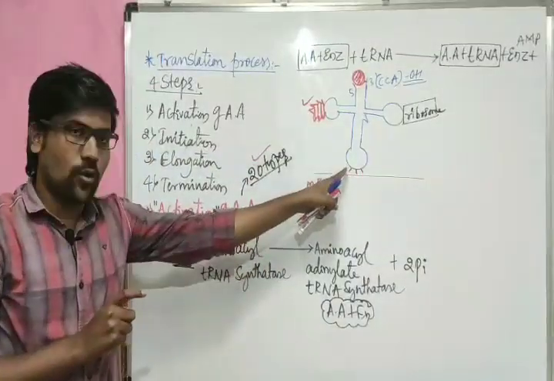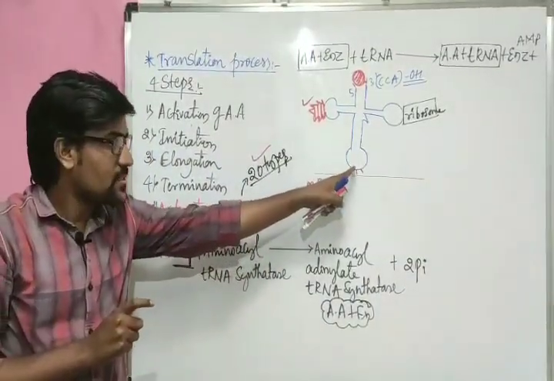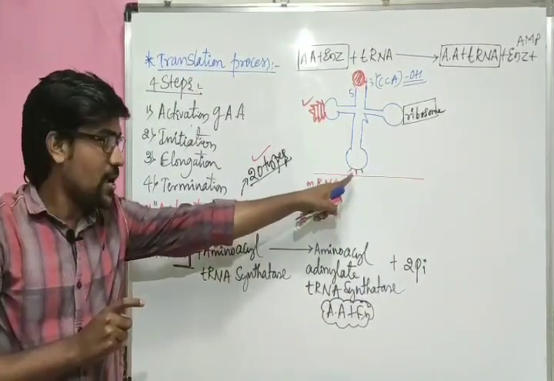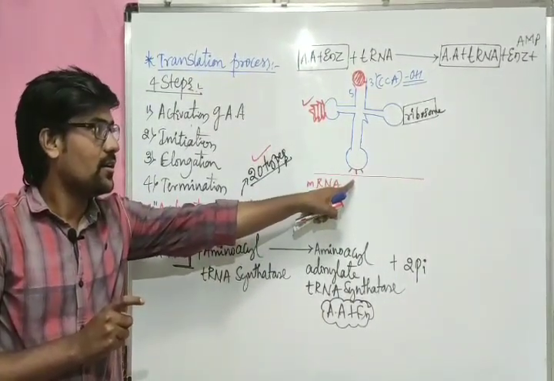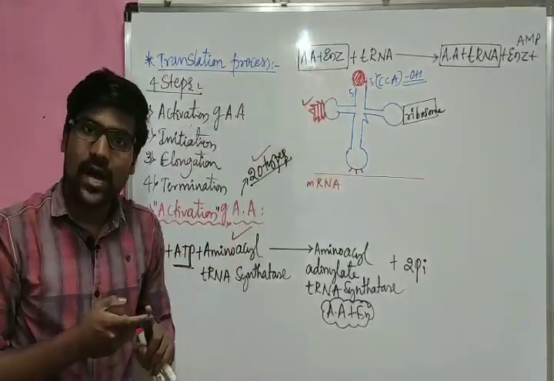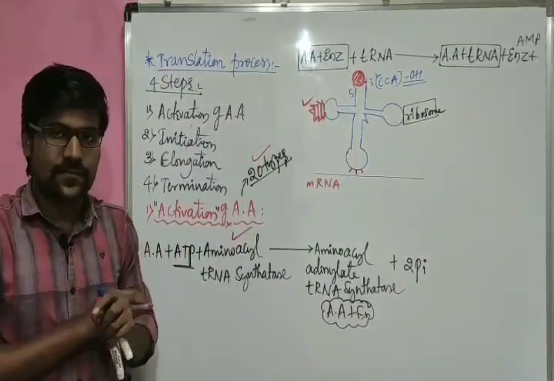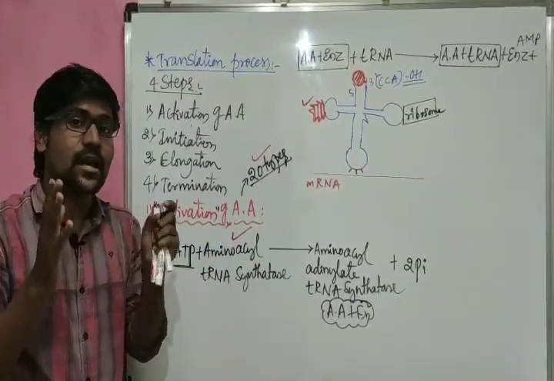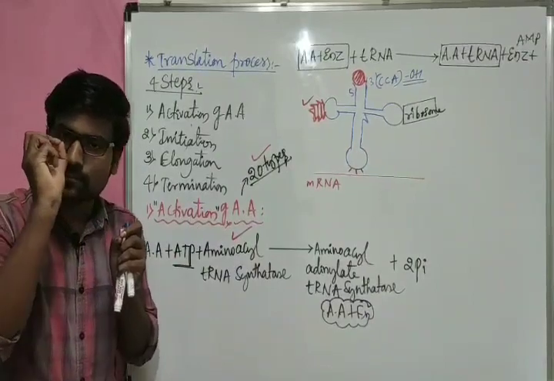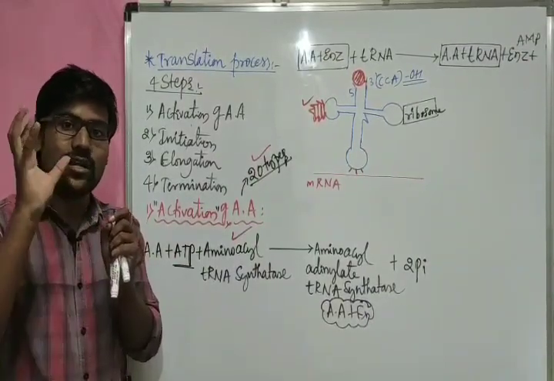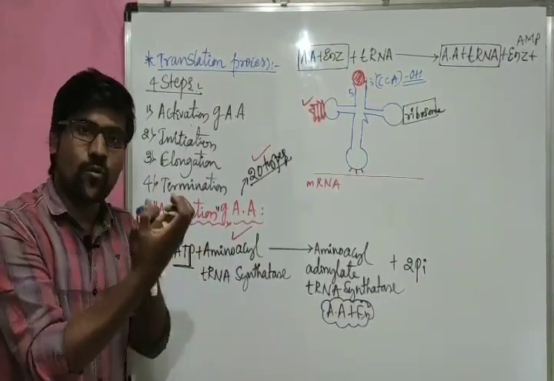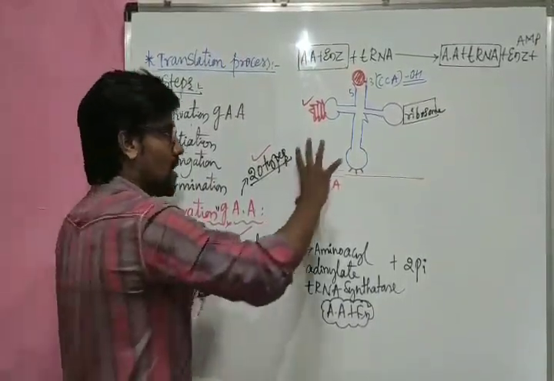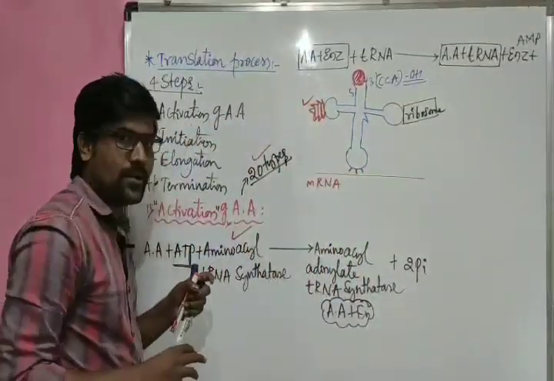So the anticodon loop is specific for this codon of mRNA, and the codon of mRNA is specific for this amino acid, whatever amino acid it is carrying. So all these are specific. That means one is connected with another exactly and perfectly. If there is something wrong, then the total protein molecule which is going to be formed next is going to be disturbed. That is the whole thing here. So this is exactly how it is going to happen.